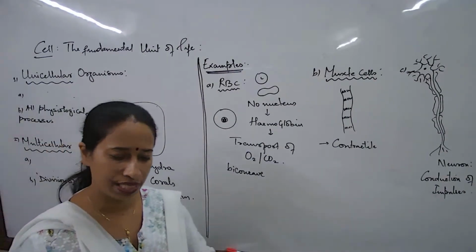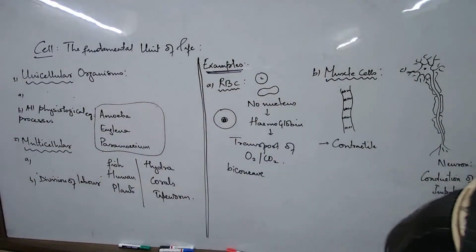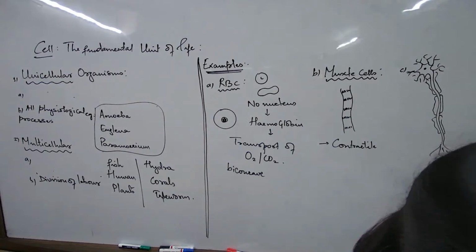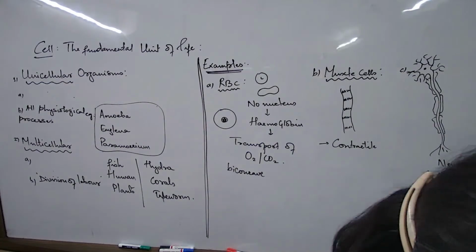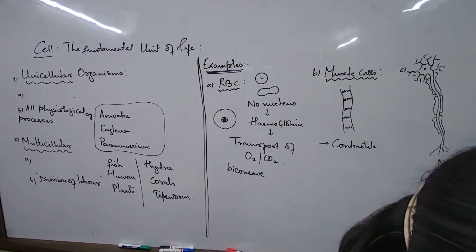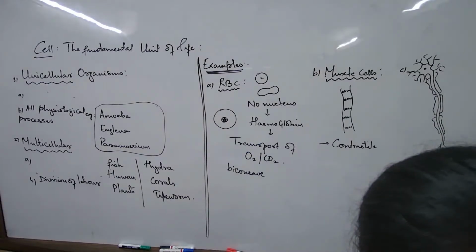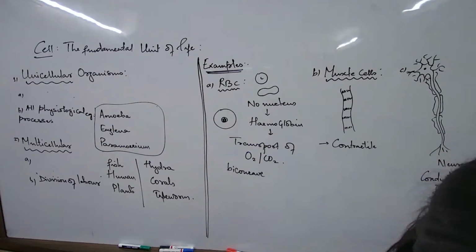Write examples, two examples in each category. Whether examples are asked or not, you should always write them. You may get a question in the paper: write two differences between unicellular and multicellular organisms.